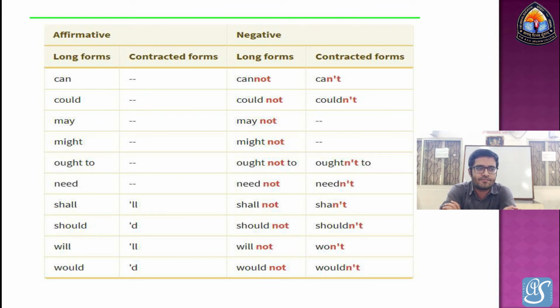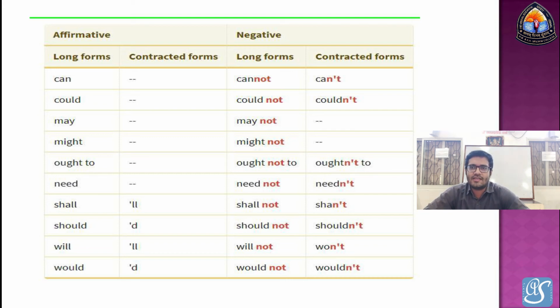Next, the contracted forms of shall, should, will, would use a single quotation mark and double L. Like shall, we can write it as 'll. If I want to create the sentence I shall go, then we can write it I 'll go.